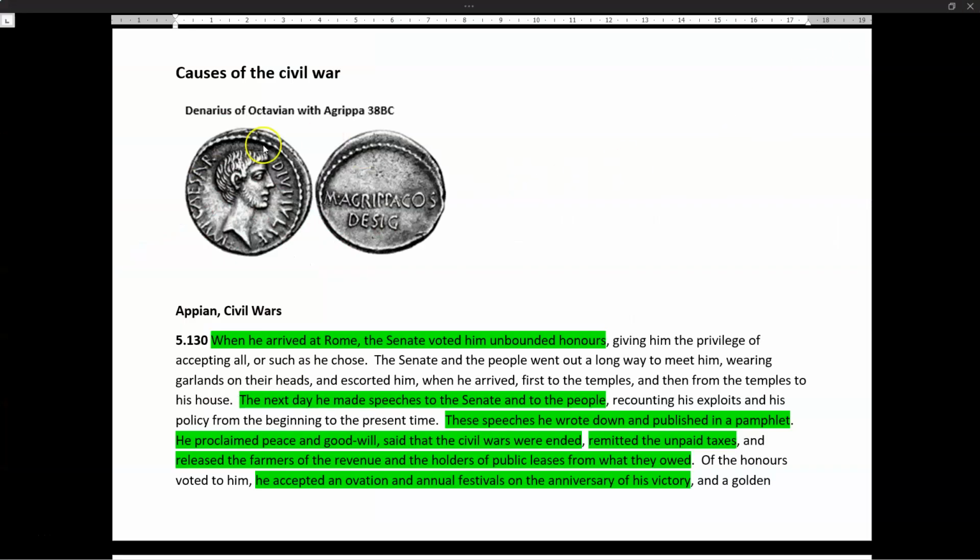You can see here the denarius of Octavian and Agrippa. You've got Octavian on one side and the name of Marcus Agrippa. You can see here he was consul designate, so he was going to be the consul in 37 BC. So why is this particularly important?